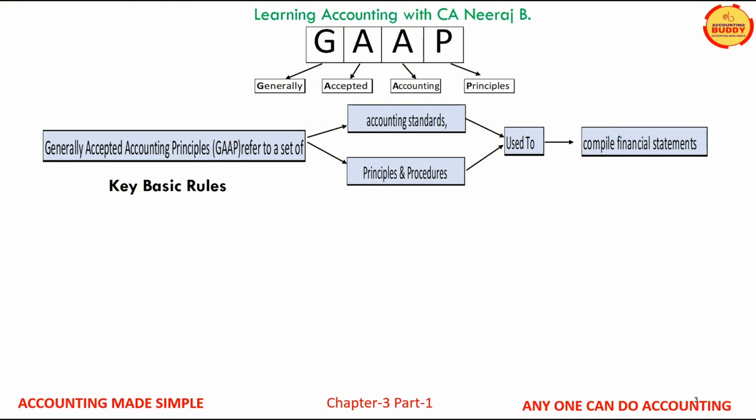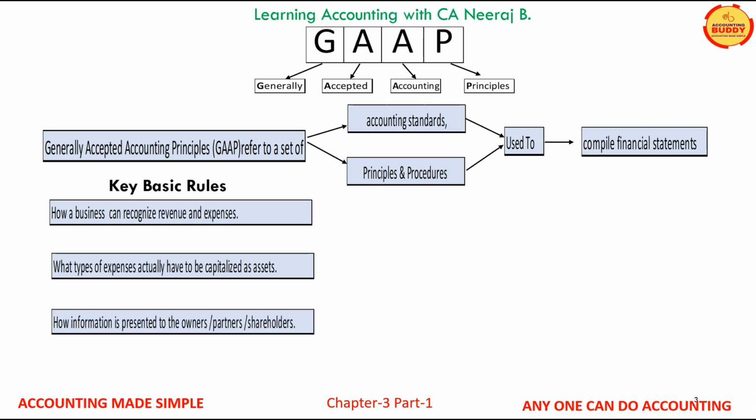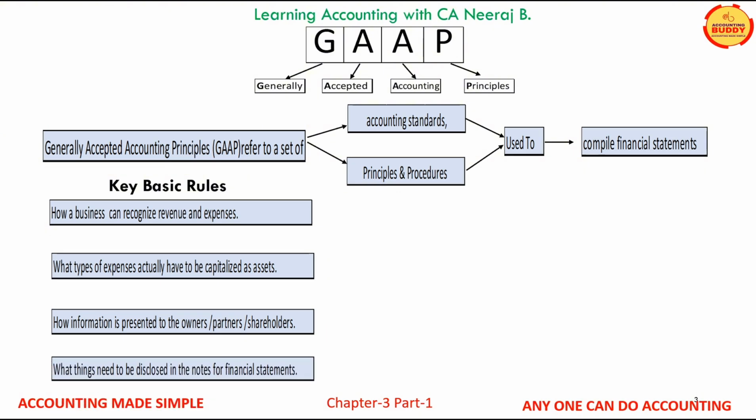Rule number 1 is how the business recognizes its revenue and expenses. That is, what are the conditions which must be satisfied for recognizing the revenue and expenses for a business. Rule number 2 is what type of expenses are capitalized as business assets. Rule number 3 is rules regarding the presentation of financial information to stakeholders. Number 4, what relevant facts and information need to be disclosed in the notes to the accounts for the financial statements.